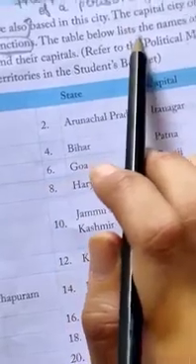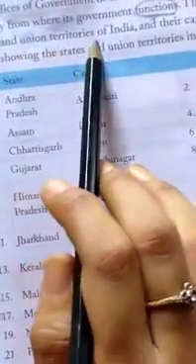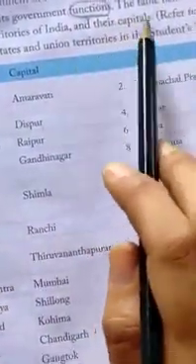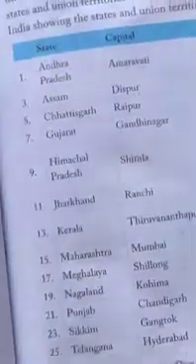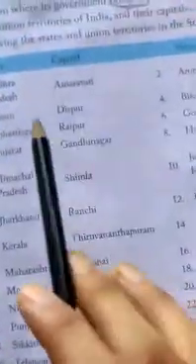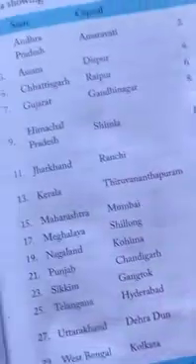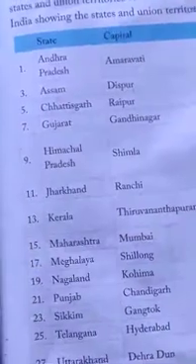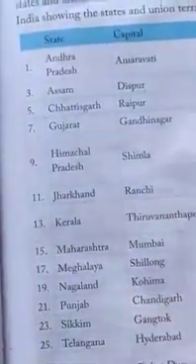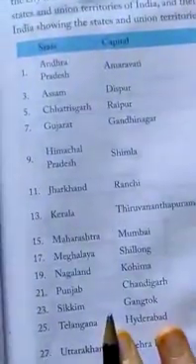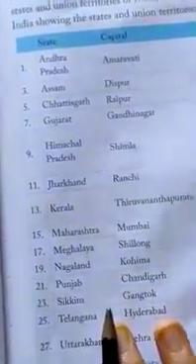The table below lists the names of all the states and union territories of India and their capitals. These are the 29 states and their capitals, and these are union territories and their capitals. So we will discuss it in your next class. This is it for today. Read it thoroughly and understand. Thank you. Stay home, stay safe.